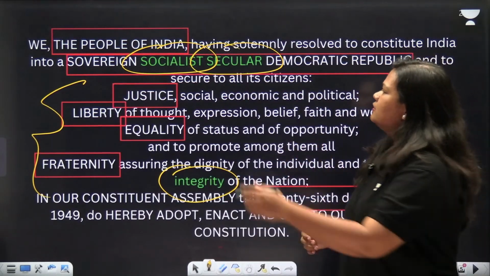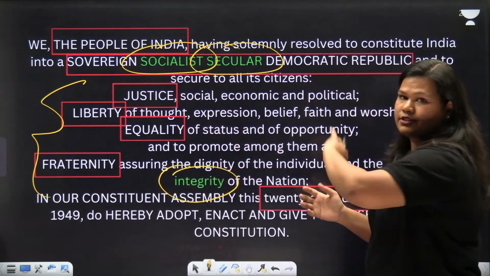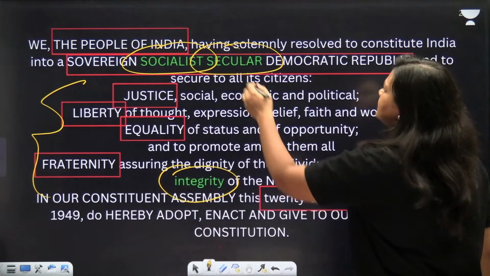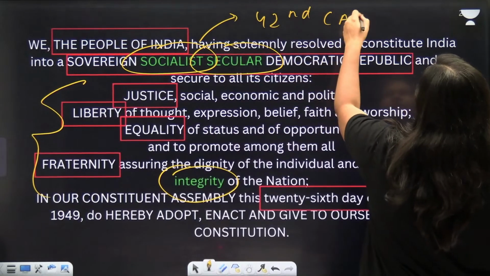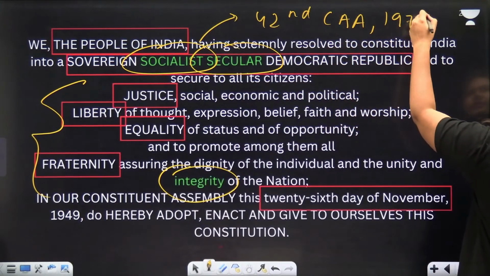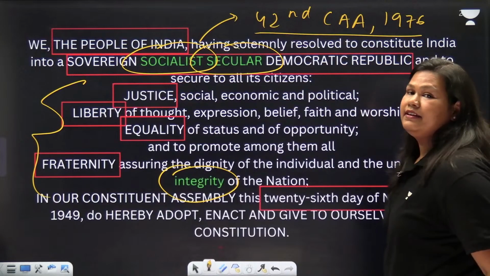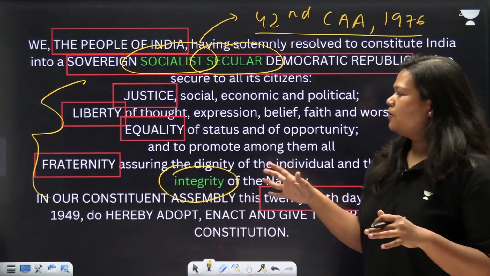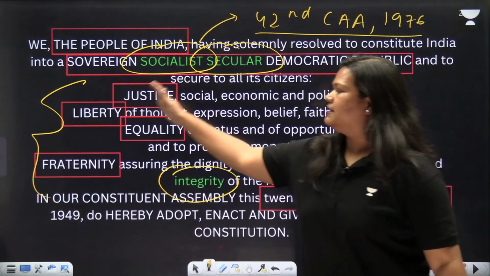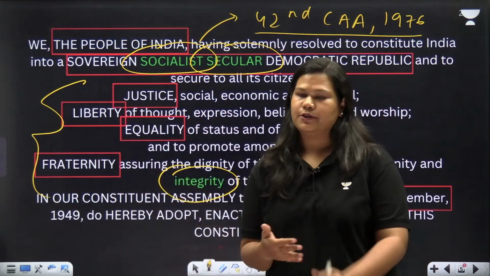Before that, the rest of the preamble was as is. This 42nd Constitutional Amendment Act in year 1976 added 3 words, socialist, secular and integrity. Now moving forward, I just want to highlight that these are the terms we are going to discuss. So we'll proceed with that.